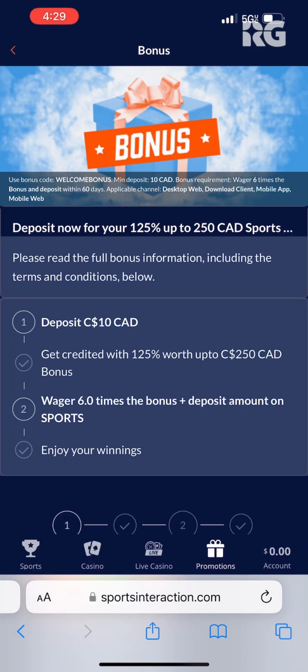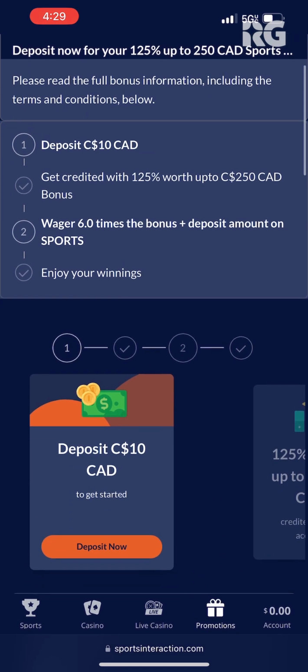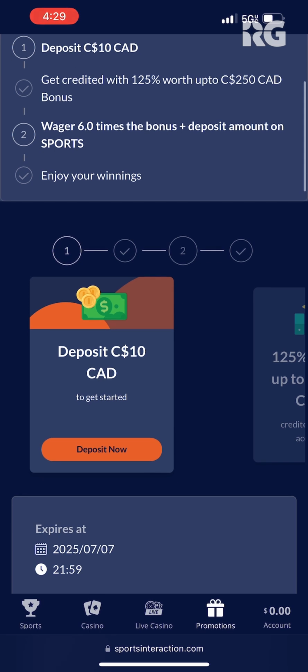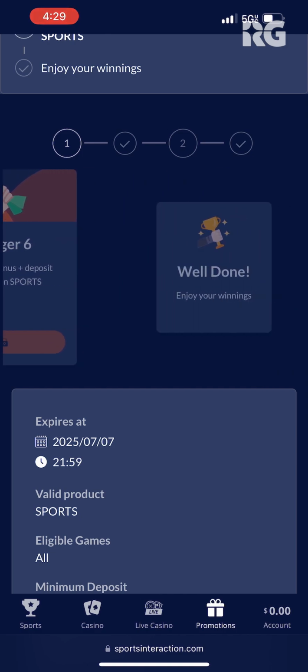So now let's take a look at the welcome offer for new mobile users. For this, you'll get a deposit bonus at a 125% rate up to $250. You'll need to use the promo code WELCOMEBONUS, and the minimum deposit is $10. And you'll have 6 times the wagering requirements on your deposit plus the bonus with minimum odds of 1.5, and you must complete this within 60 days.